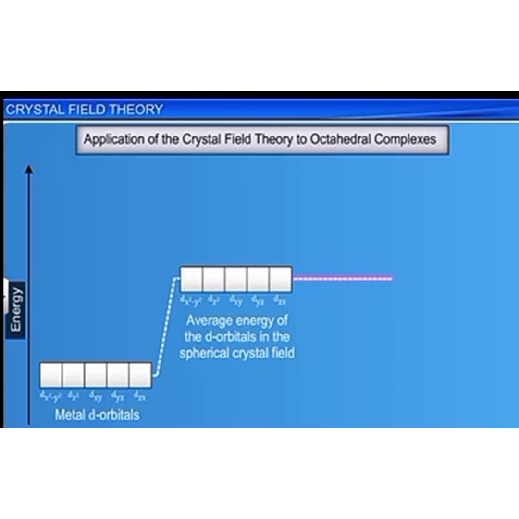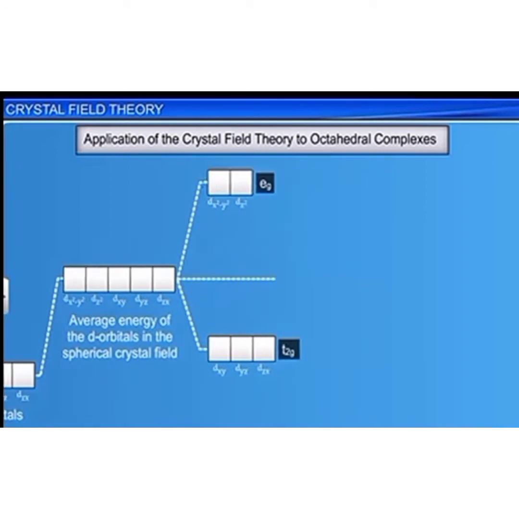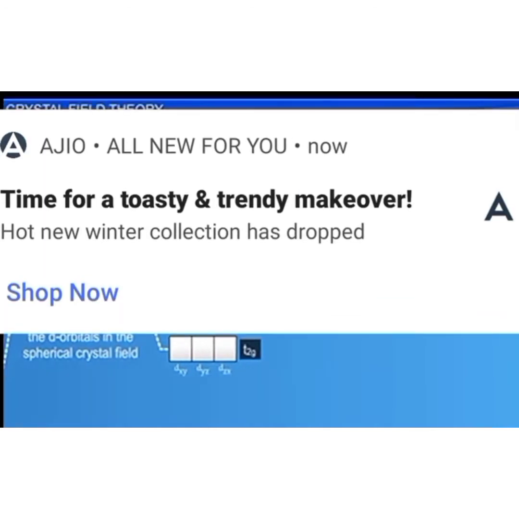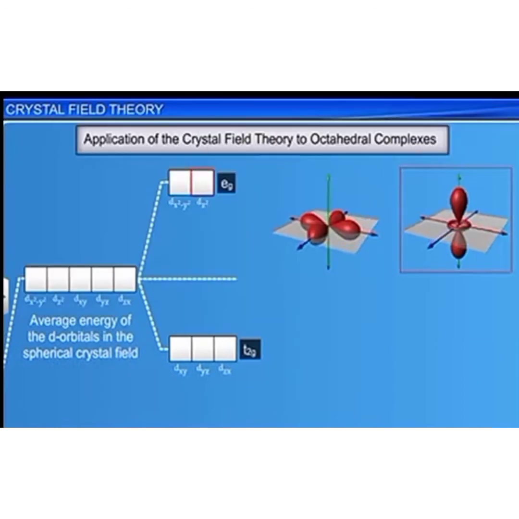However, out of the 5 d orbitals, 2, that is, the dx square minus y square and dz square orbitals, which are collectively known as the eg set of orbitals, are oriented along the axes towards the direction of the ligands.